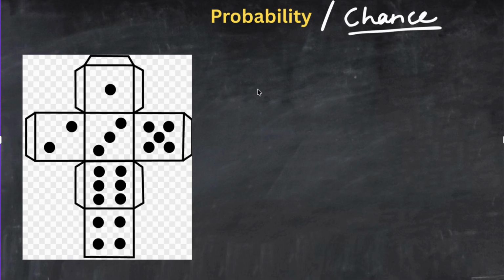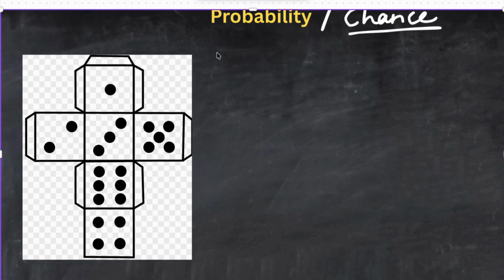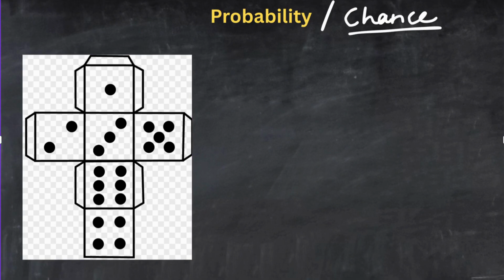Okay, so let's look at a new example. Let me change the screen, give me a minute. So you see a dice. It looks like someone has split the dice open, but it's a dice, right? You know what a dice is. There are 6 sides on a dice. There are dice which have more sides, 8 or 10, but we're not going to talk about them. Our normal standard dice has 6 sides, right? So the total number of chances is going to be 6 always. I think that's a fair assumption. You cannot get 7 sides out of a 6-sided dice, right?